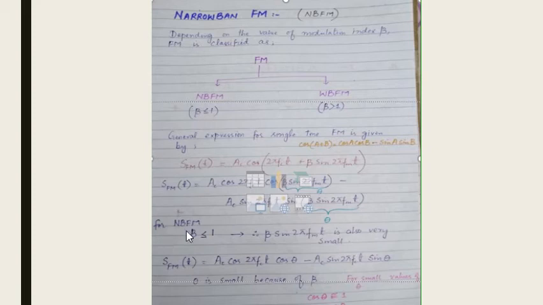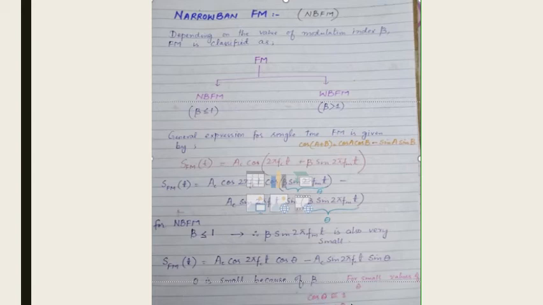We know that for narrowband FM, beta is very small, so small that if it multiplies with any term, that term will also become very small. So beta is small, and theta is small because of beta. So for smaller values of beta, theta is small.